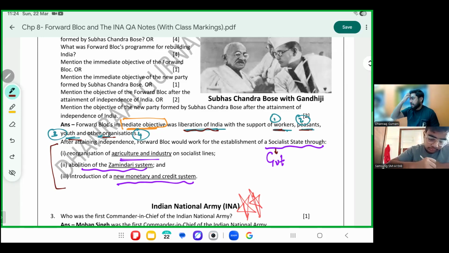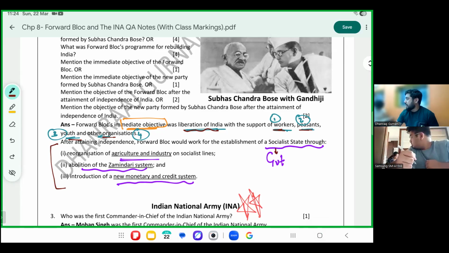Economics students, you've learned about capitalist economy. Last year, socialist economy. History students have also learned about capitalist economy and socialist economy in the Industrial Revolution chapter. A socialist state is a state where everything is owned by the government. Example is China. Everything is owned by the government. You don't have the freedom to do anything yourself. However big you are, however small you are, you are under the government.